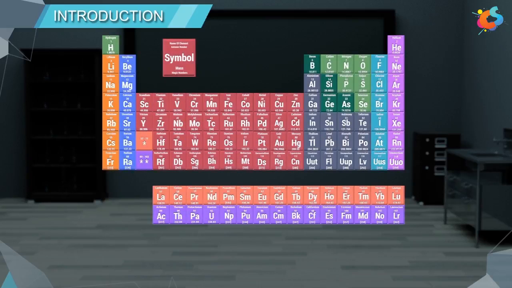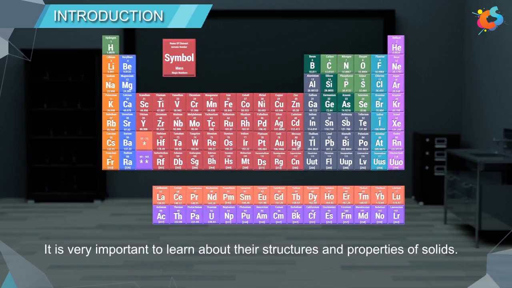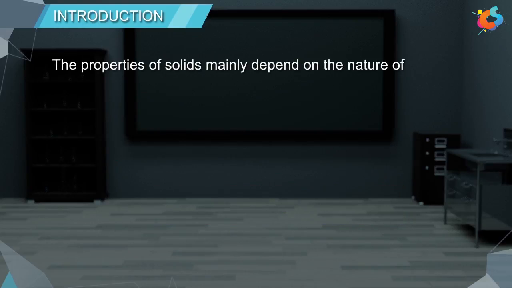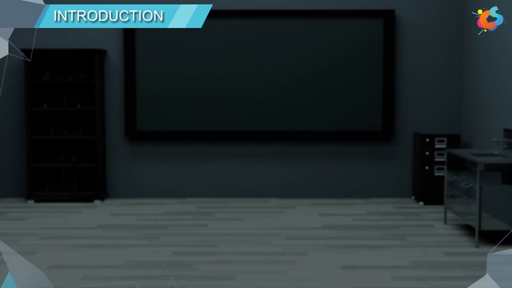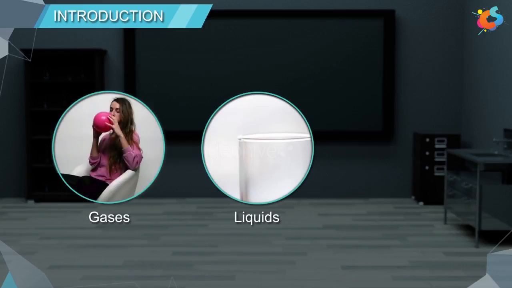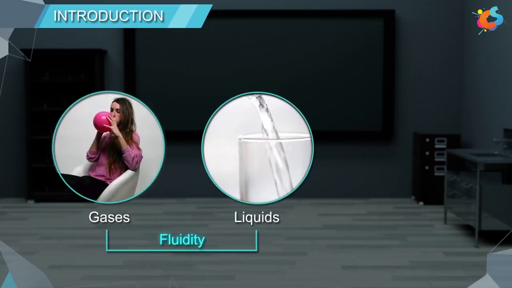In the periodic table, there are 11 gaseous elements, few are liquids, and the rest of the elements are solids. Hence, it is very important to learn about the structures and properties of solids. The properties of solids mainly depend on the nature of the constituent particles and the binding force acting between these constituent particles. The most important characteristic property of gases and liquids is fluidity.